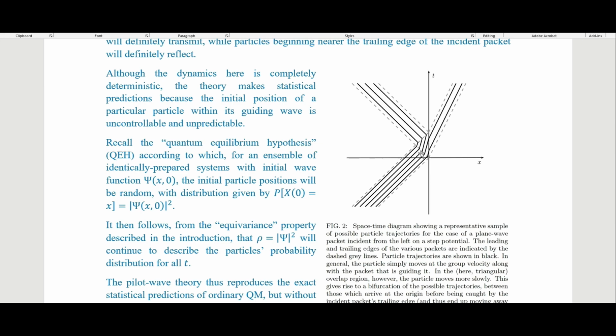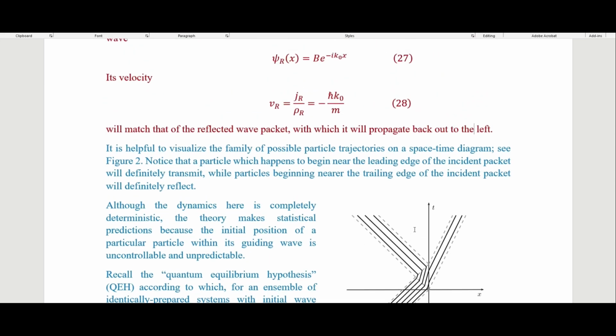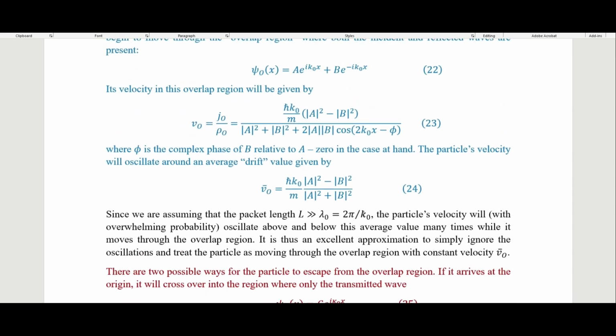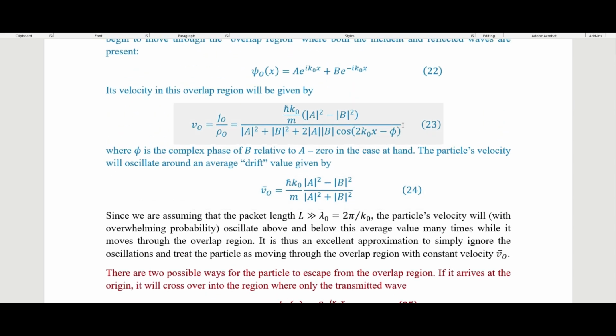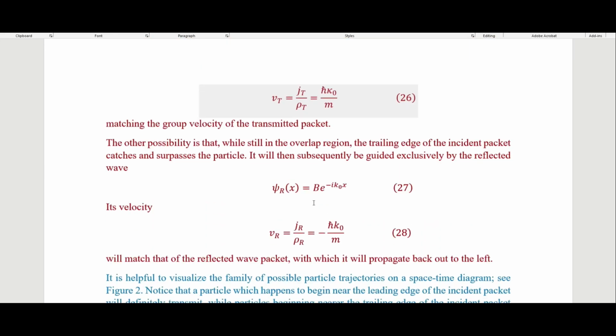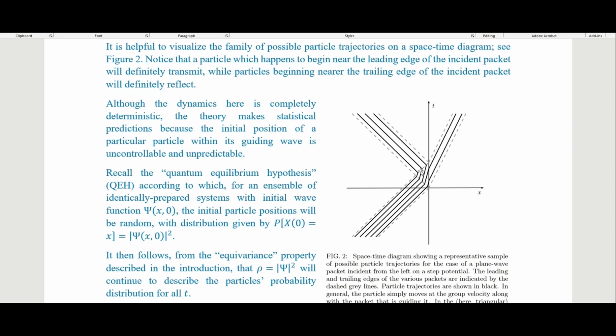We see that the particle velocity actually slows down within this region, because we have the velocity here, which is slowed down compared to our incident particle velocity. So if we just count this as being 0, we get this as our velocity, and it's slowed down within this triangular region right here.